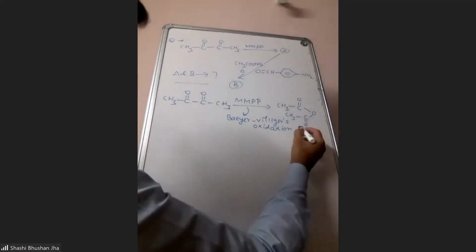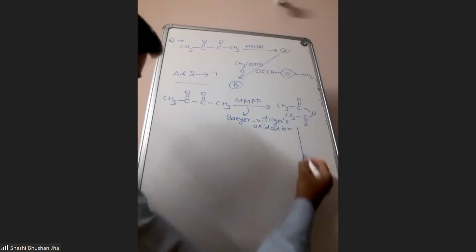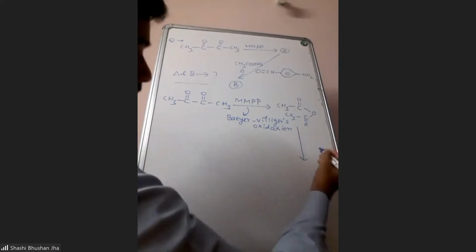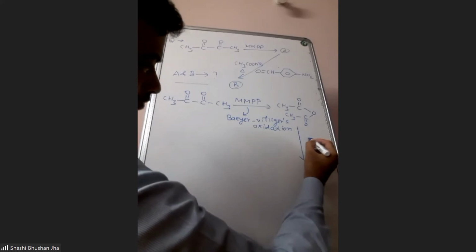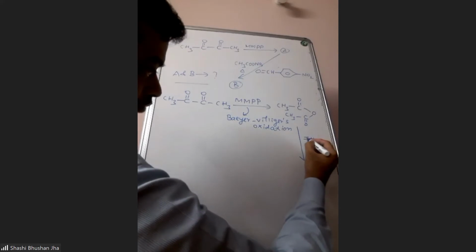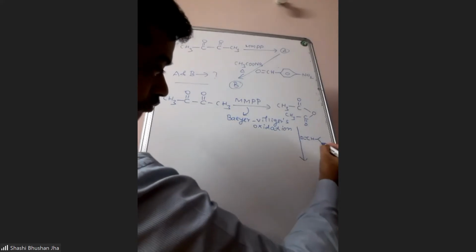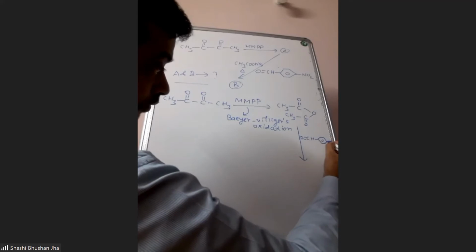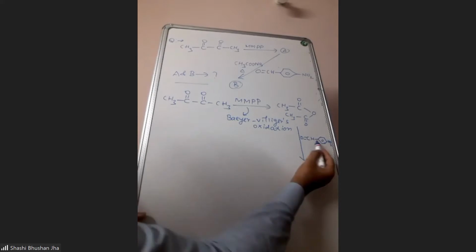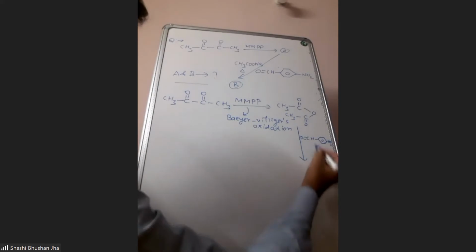Now this acetic anhydride is reacted with para-nitrobenzaldehyde. This is para-nitrobenzaldehyde, you can understand.